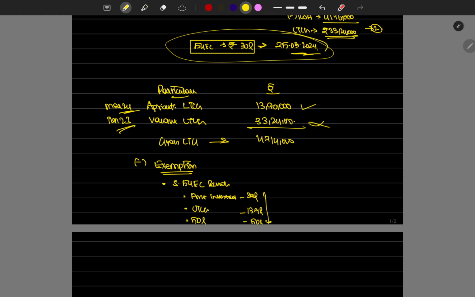Whichever is lower, obviously 13.9 lakh is the lowest amount. Net off, we get the taxable LTCG of 33 lakh 24,000. That's it. The problem is over.